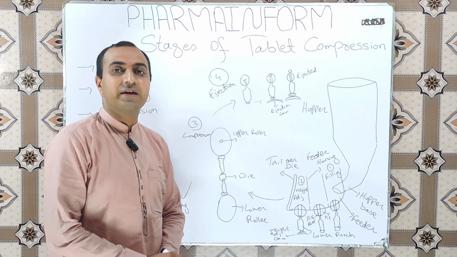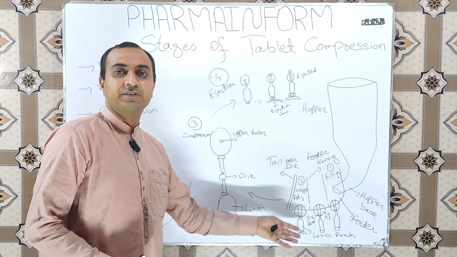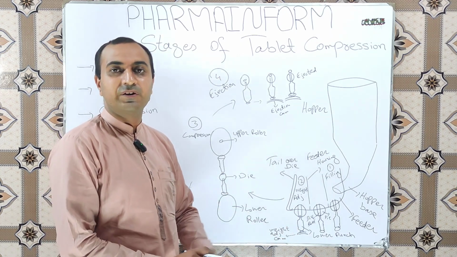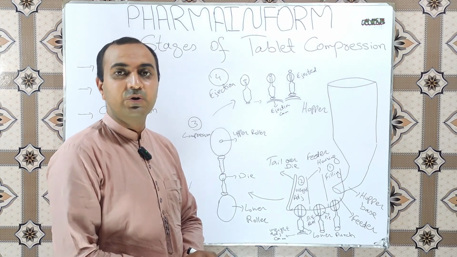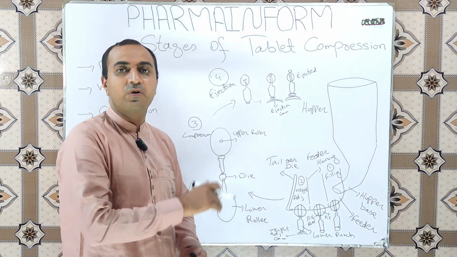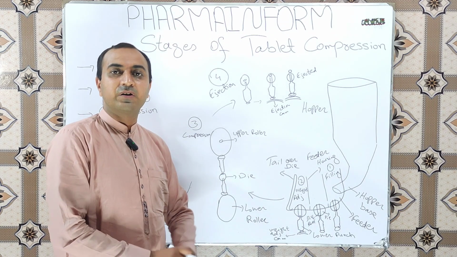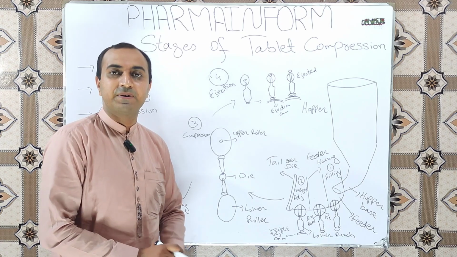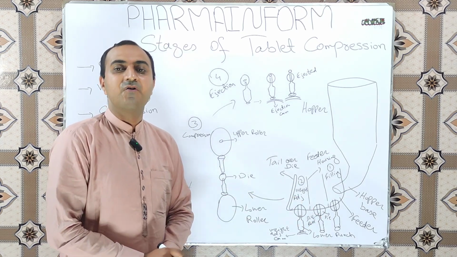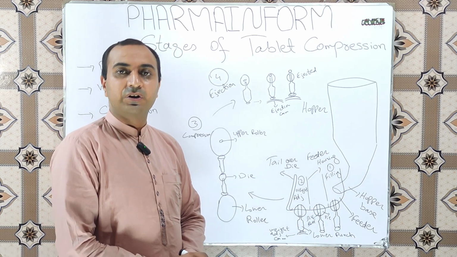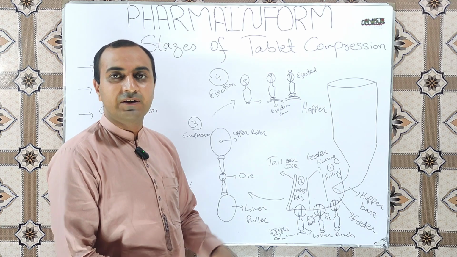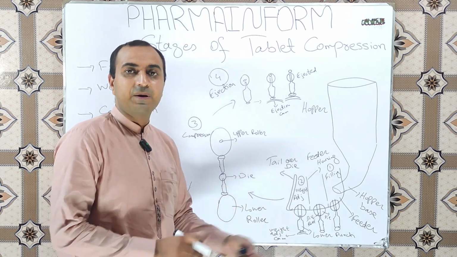by the tail over die, and how this weight is increased or decreased we will discuss in our upcoming videos. How we rotate the knob on the left side and how we rotate it on the right side, what happens inside the compression machine when our knob is rotated on the right side or left side. We will discuss all these in the upcoming videos.